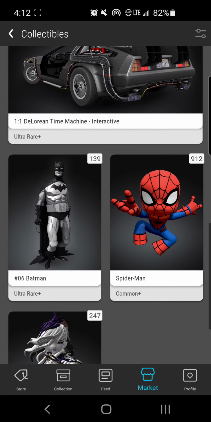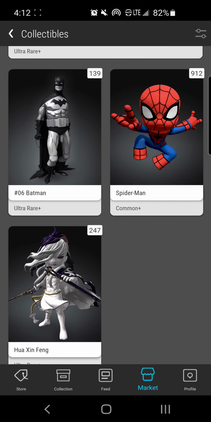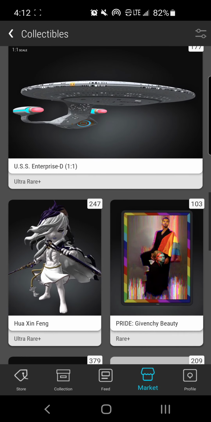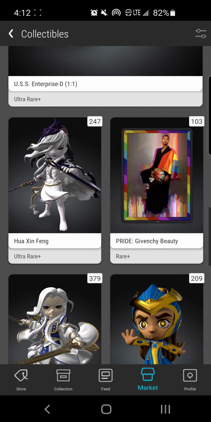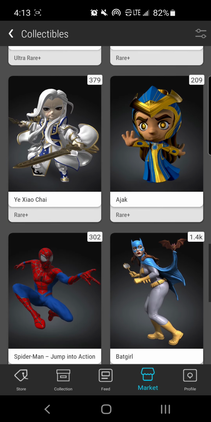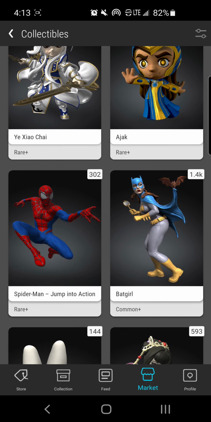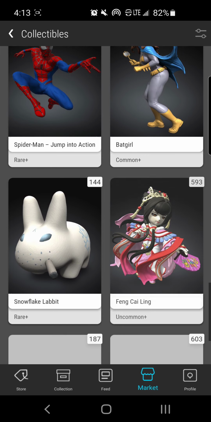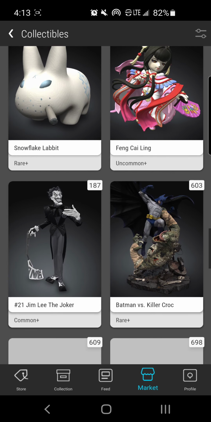But in the interim, before they come on board, you can do the research on what you think may actually become a blue chip later on from these collectibles and comics.